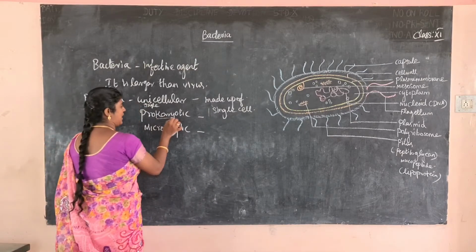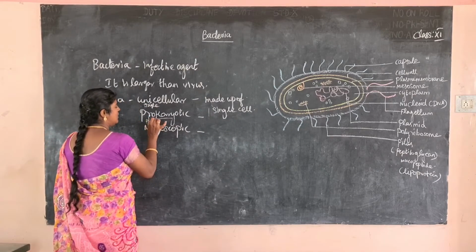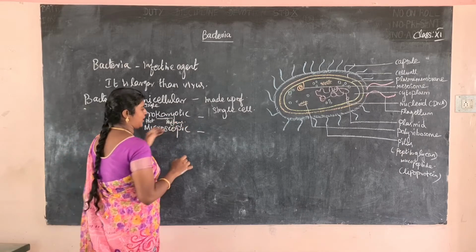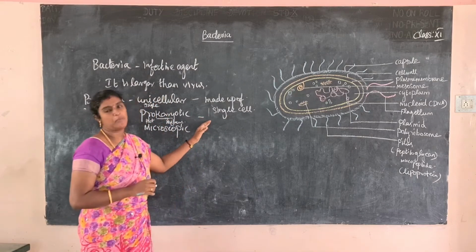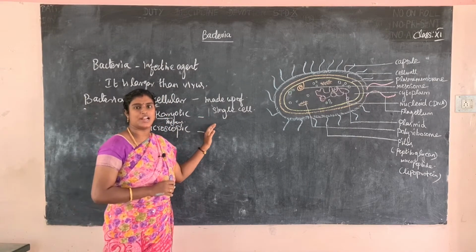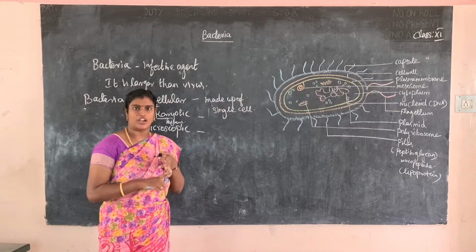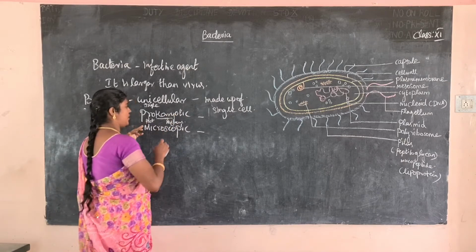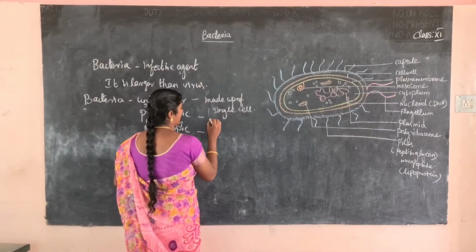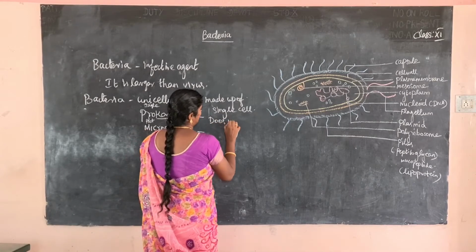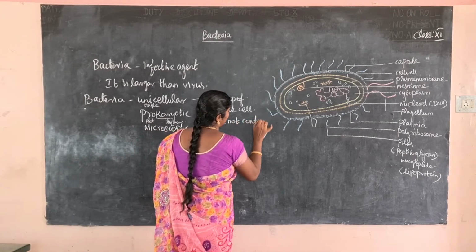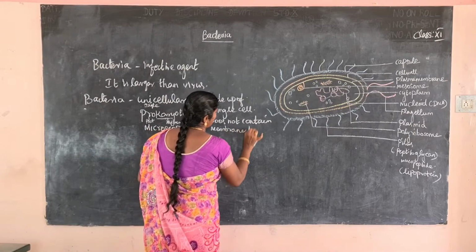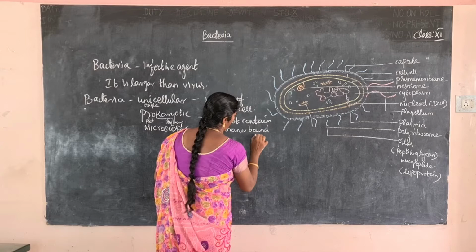Next one, prokaryotic. What is the meaning of prokaryotic? Pro means first, karyo means nucleus. A prokaryotic cell does not contain membrane bound organelles. What are membrane bound organelles? For example, nucleus, mitochondria, Golgi bodies. These organelles are absent in prokaryotes.